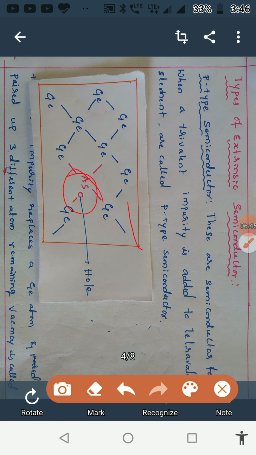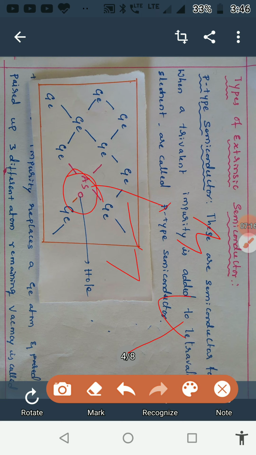Here the germanium is tetravalent, that means its valency is equal to 4, and the arsenic is trivalent, therefore its valency is equal to 3. Here one germanium atom is replaced by arsenic, and arsenic has 3 electrons, therefore it will form 3 bonds with 3 of the 4 surrounding germanium atoms.